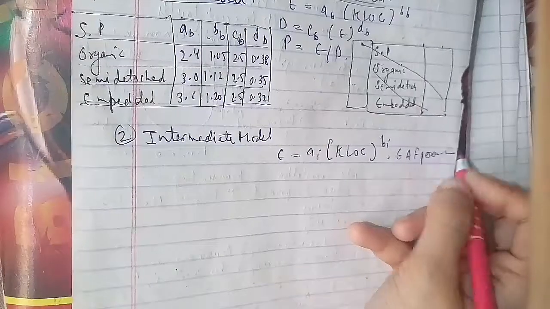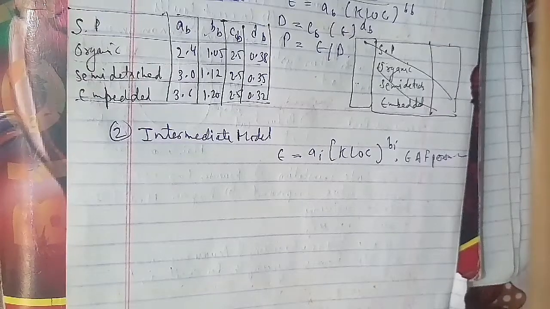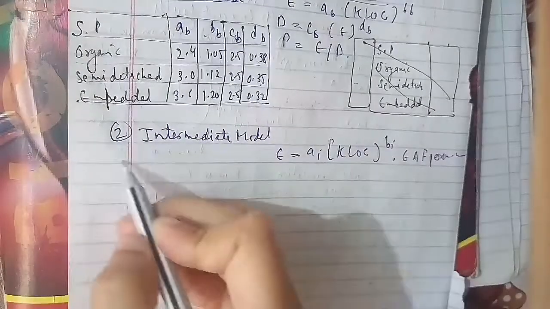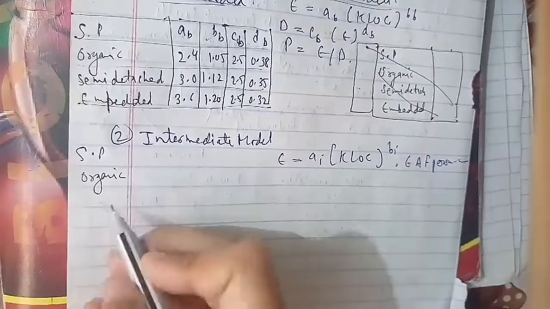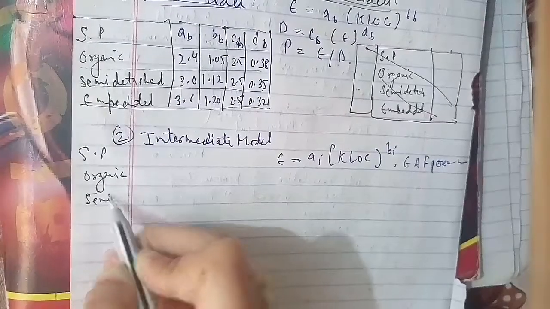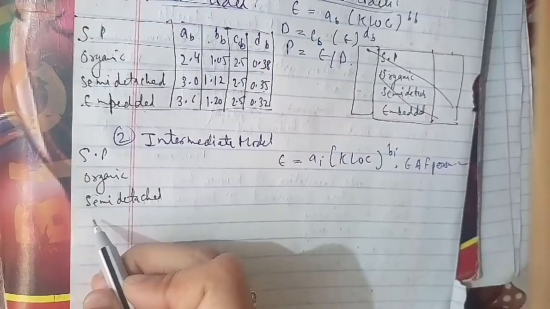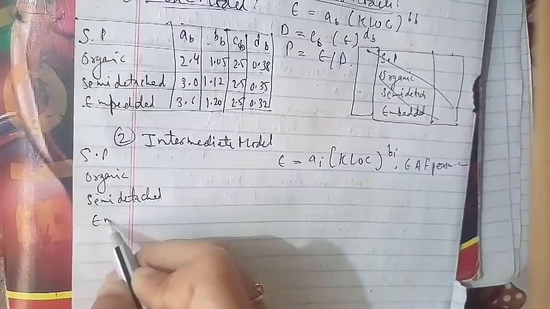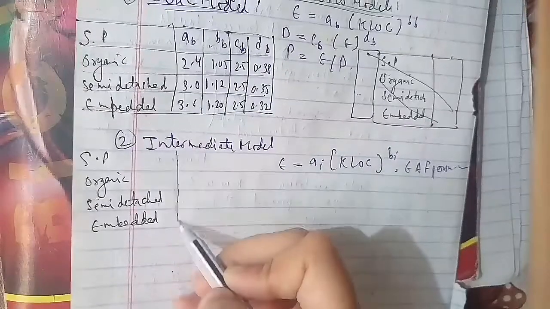The values for ai and bi for the various classes of software project we will represent here. For that we will make another table: software project organic, semi-detached, and embedded.